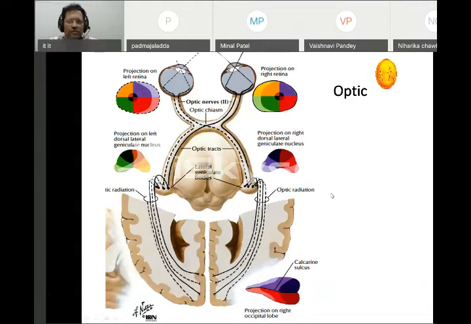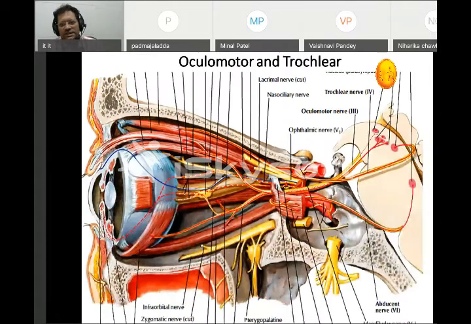Now, apart from this, we never give much attention, but we have to talk about the movement of the eyeball. This is what we are going to talk about first. That is the third cranial nerve. What is the third cranial nerve? As the name itself suggests, it is called oculomotor.